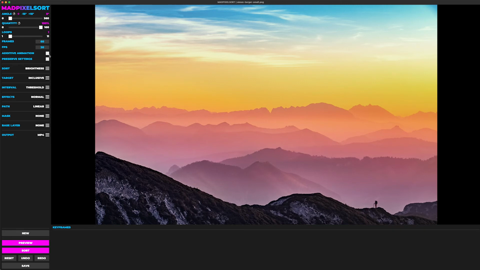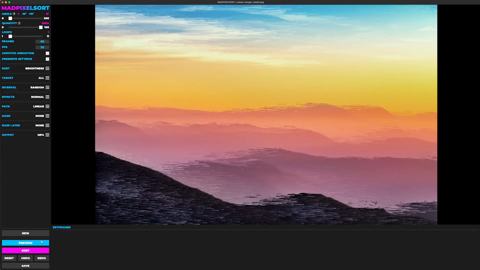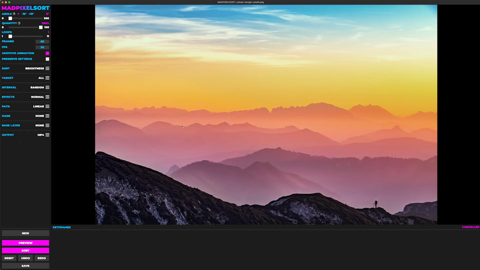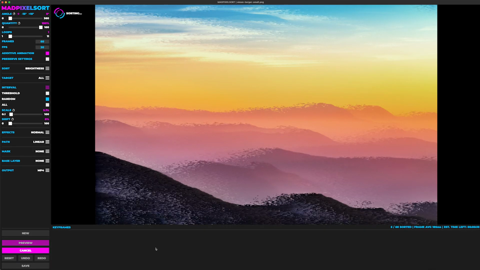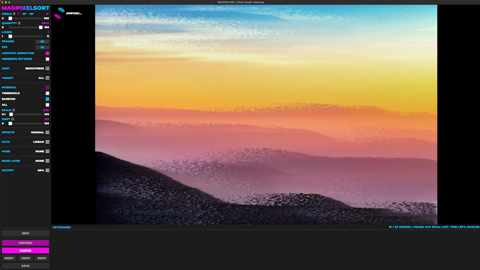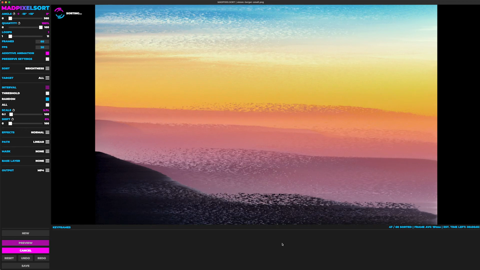So additive animation, essentially what this does is that it just keeps on sorting the same frame every time. This works really well when you're doing random. So if we go here, let's preview it. Essentially what we're going to do is select additive animation, and put the scale a little bit smaller, just so you can see. There you go. It's just sorting the last frame, basically, in a loop. And we're just going to let that continue until it's done.